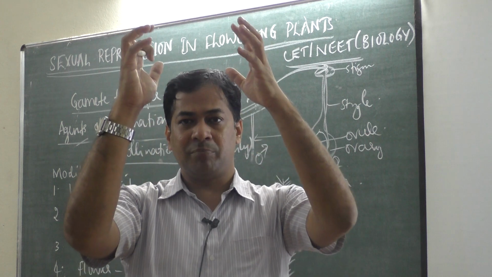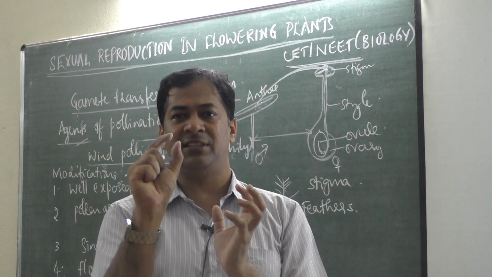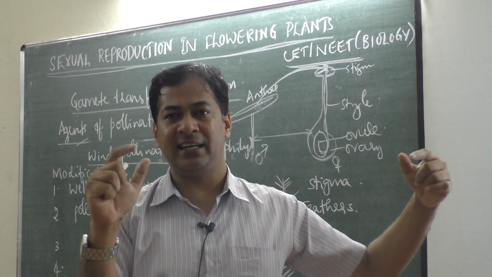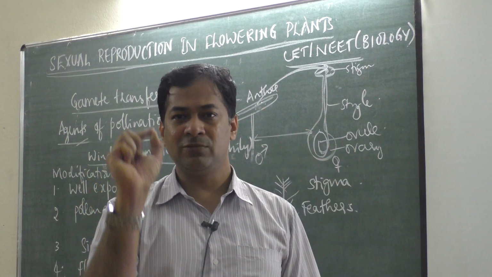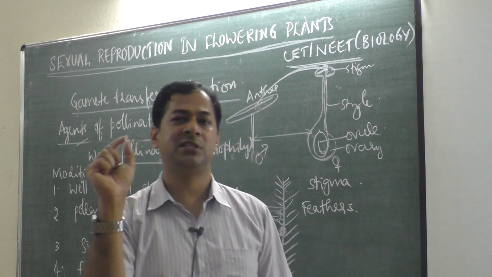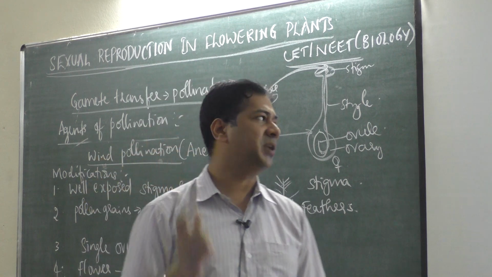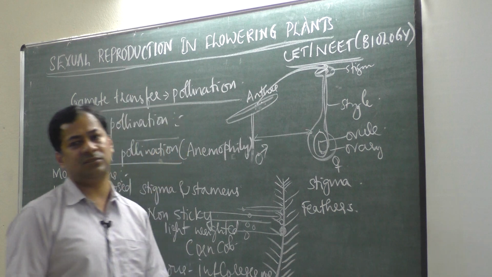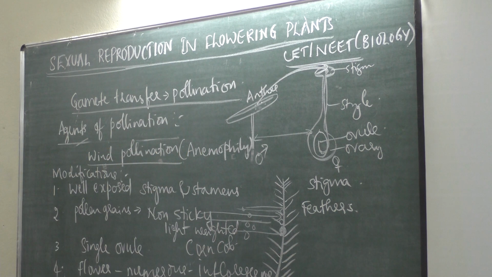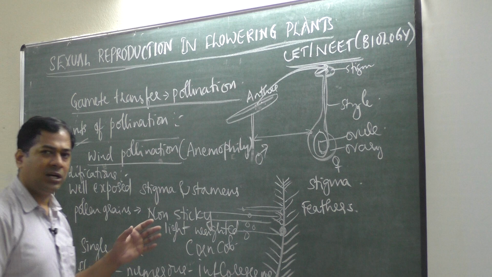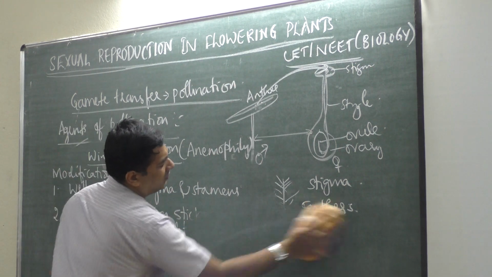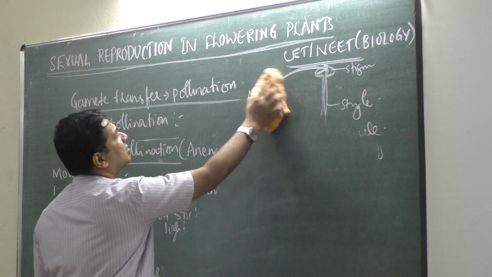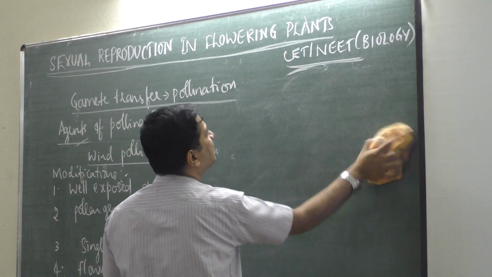Suppose 50 very small flowers are there, chances are that at least 1 or 2 pollen grains will fall on at least one flower, so that pollination and fertilization should happen. So to increase the chances of pollination, these are the modifications of wind pollinated plants. Then what about water pollinated plants, that is hydrophily?